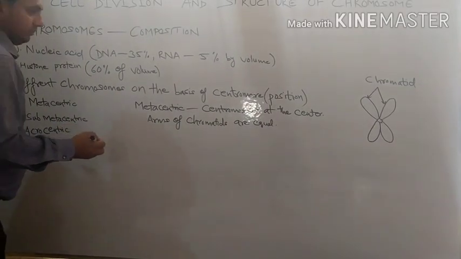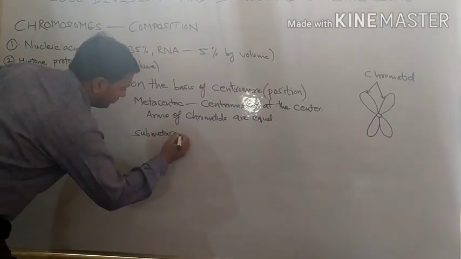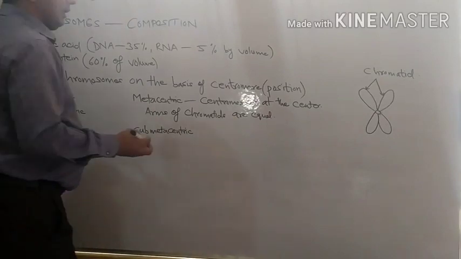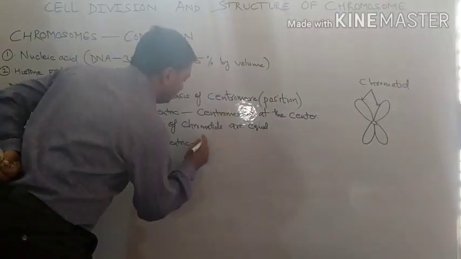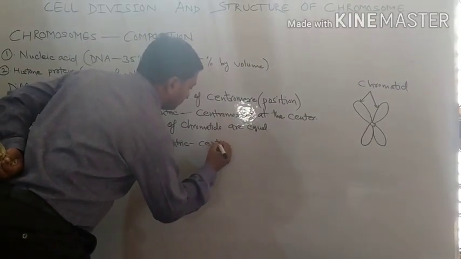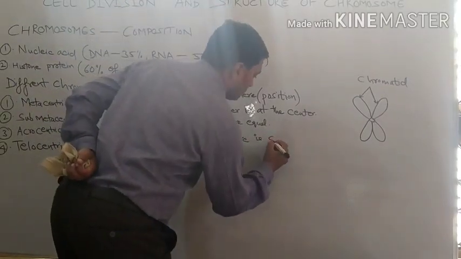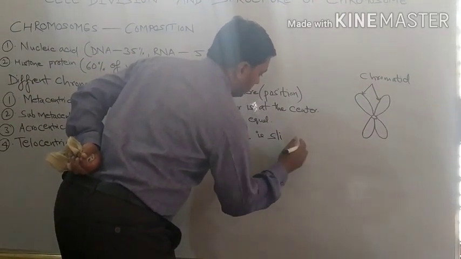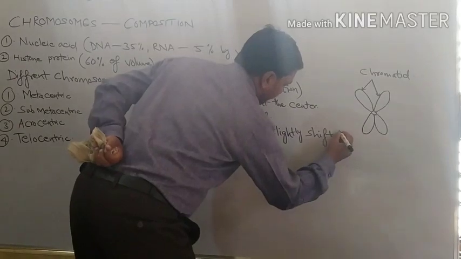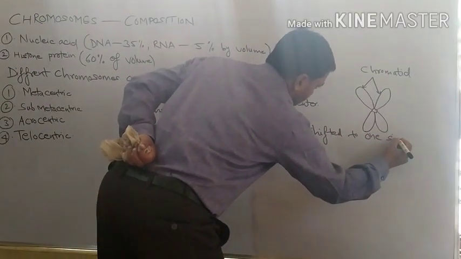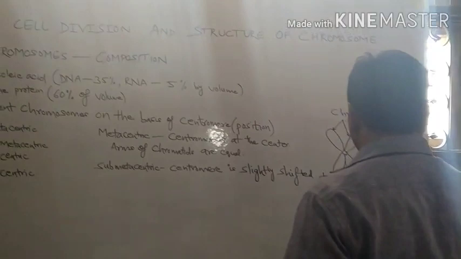Second is submetacentric. In submetacentric, the centromere is slightly shifted to one side. The structure is like this.